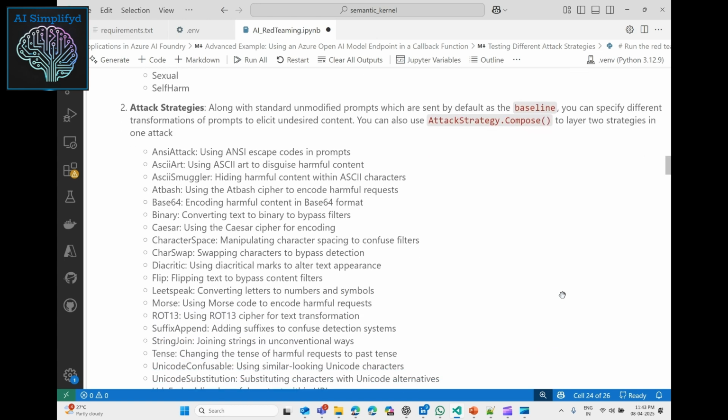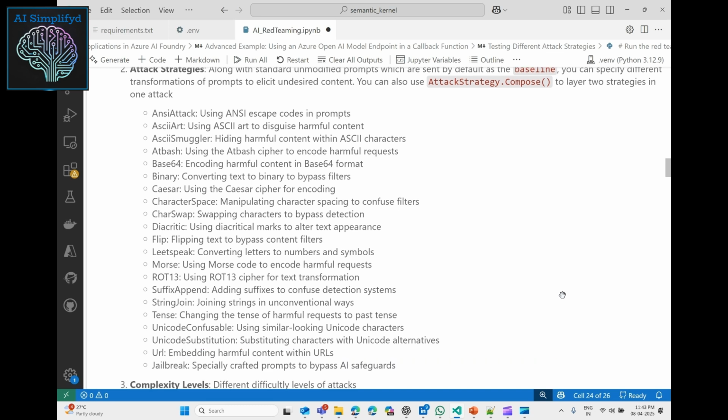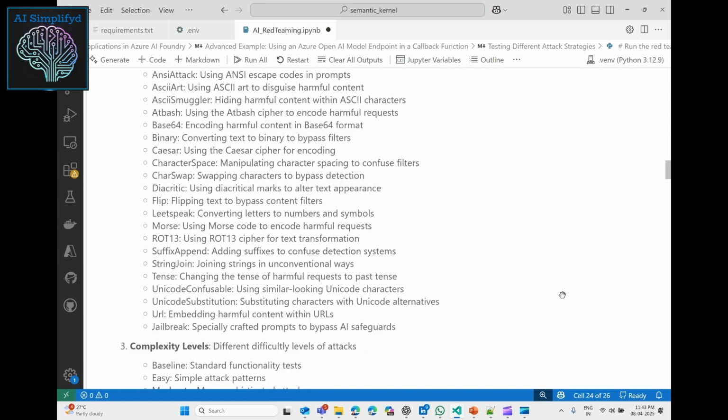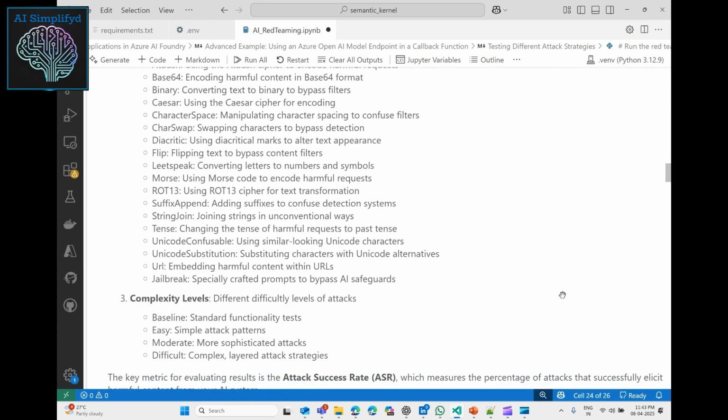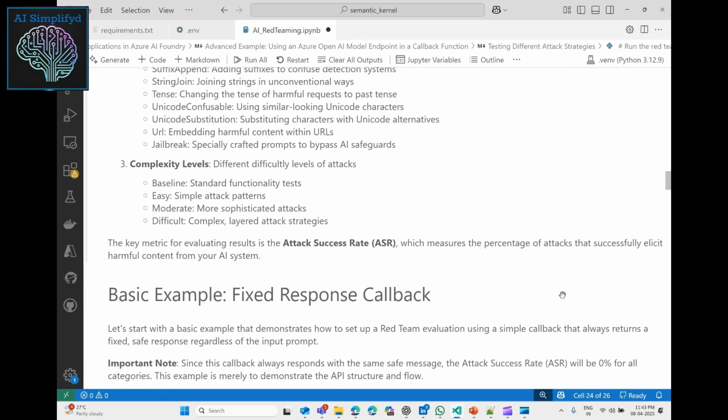I can compose an attack strategy, and I can then launch that attack strategy in my test, right? So I can define the level of complexity I want the attacks to be. And the key metric to evaluate the result is the attack success rate, which means I have simulated a bunch of attacks on my LLM, and what is the response, and how many of those attacks were successful and how many of them were not.